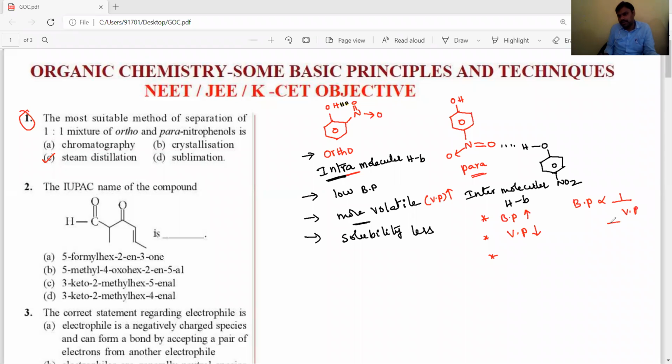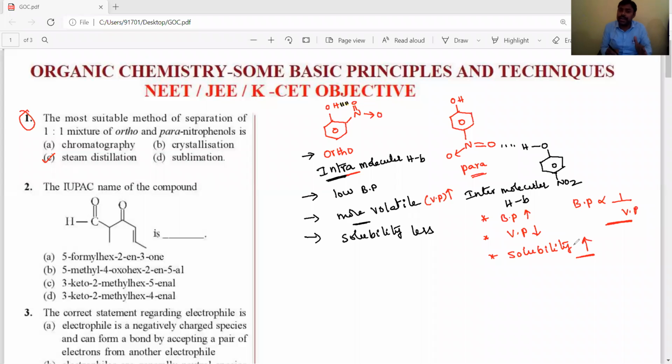Already we know that, we studied it in the solutions and colligative properties chapter, and solubility is more.